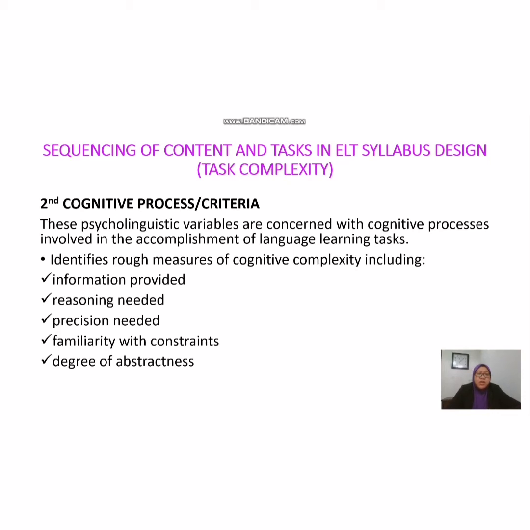In order to measure the cognitive complexity, we identify several things, such as the information provided in the task, the reasoning needed, the precision needed, the familiarity with the constraint, and the degree of abstractness in the task created in the syllabus.